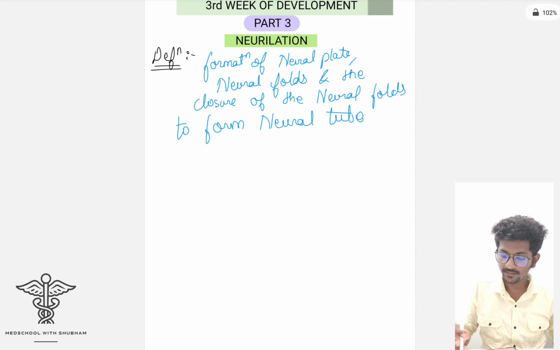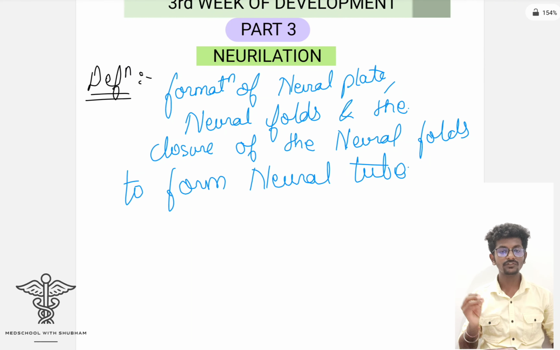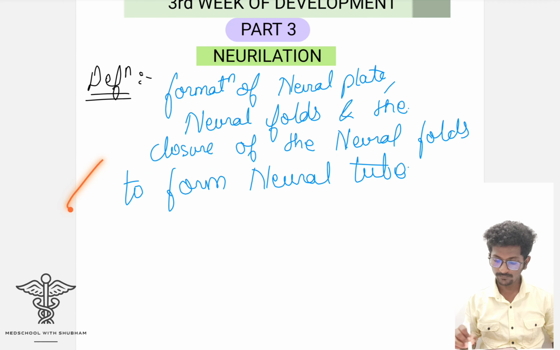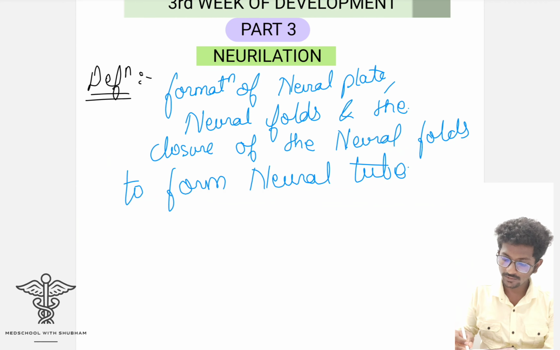So let's read once again. What actually is neurulation? Neurulation is defined as the process of formation of the neural plate, neural folds, and the closure of these neural folds to form the neural tube. This is called neurulation.